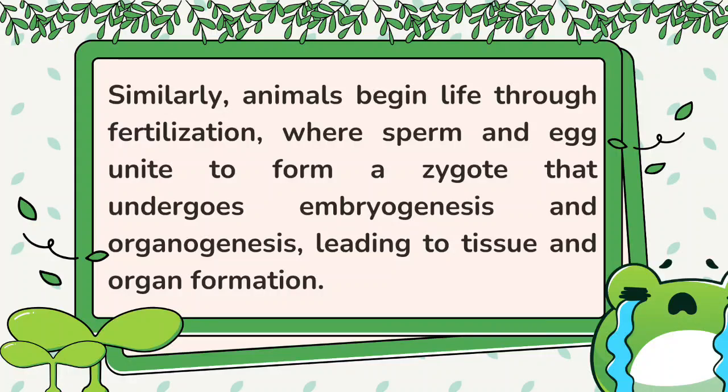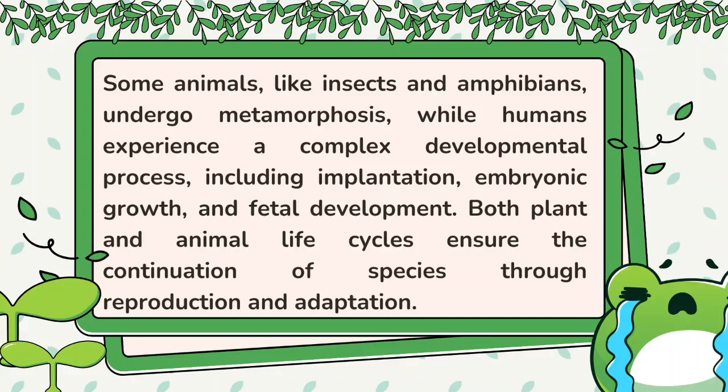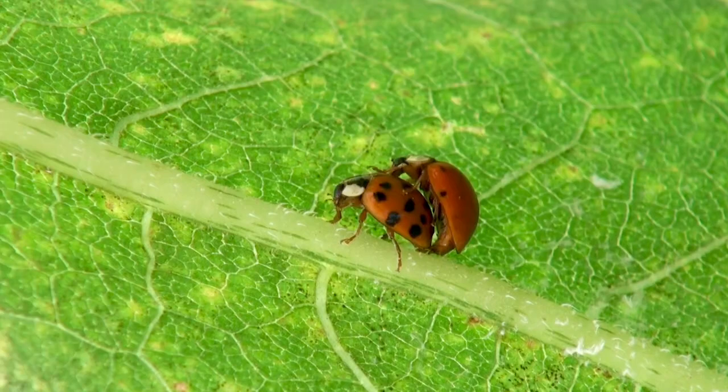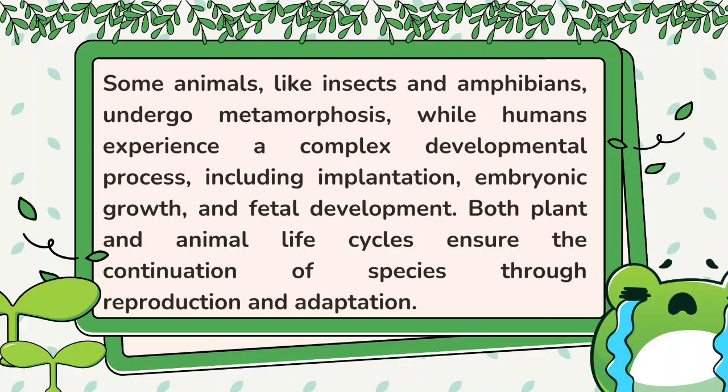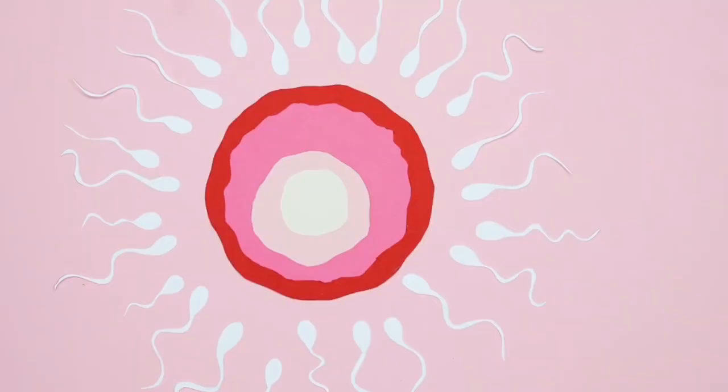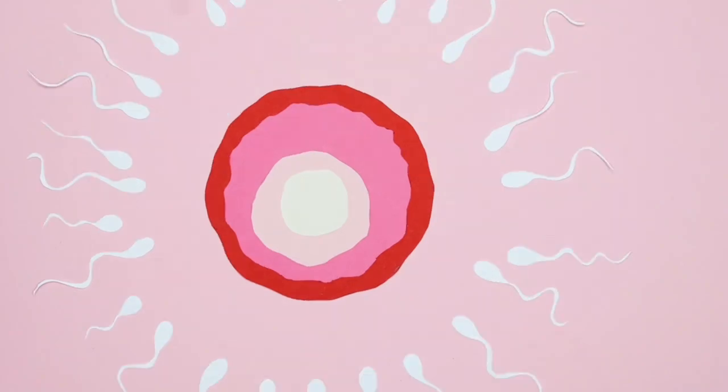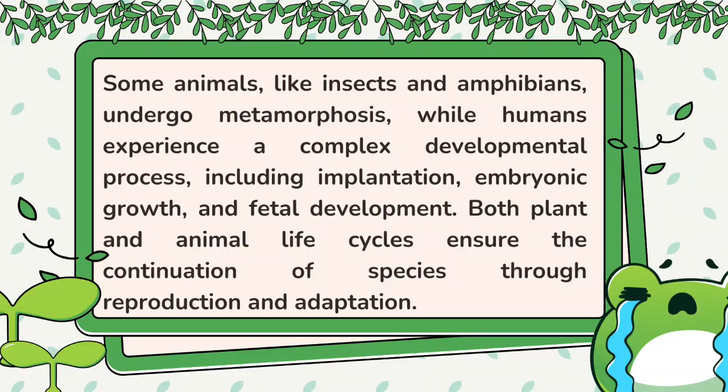Similarly, animals begin life through fertilization, where sperm and egg unite to form a zygote that undergoes embryogenesis and organogenesis, leading to tissue and organ formation. Some animals like insects and amphibians undergo metamorphosis, while humans experience a complex developmental process, including implantation, embryonic growth, and fetal development. Both plant and animal life cycles ensure the continuation of species through reproduction and adaptation.